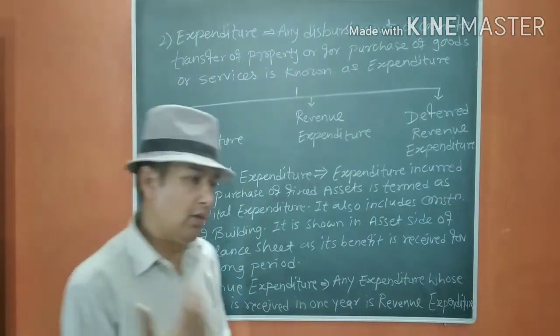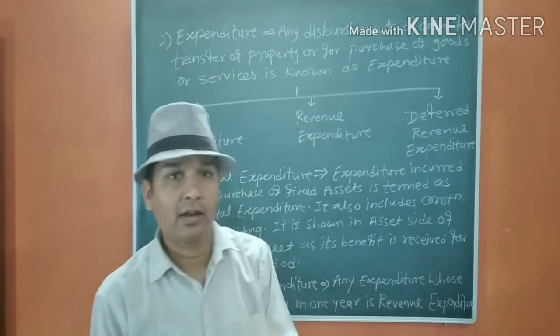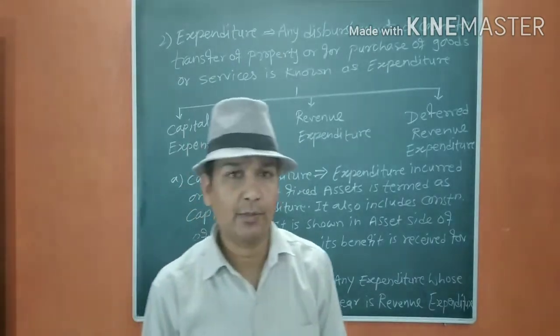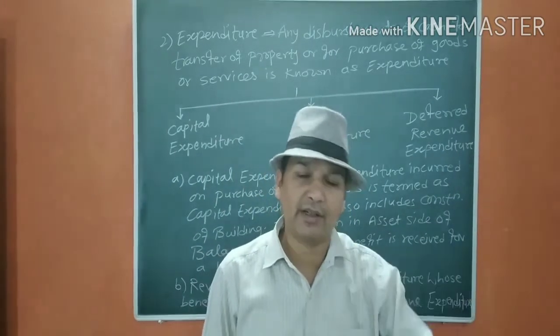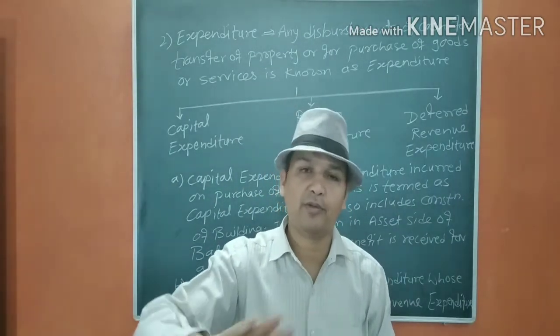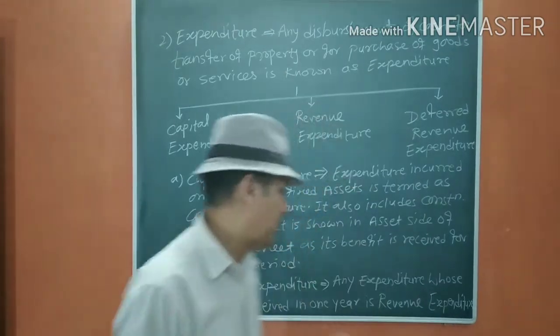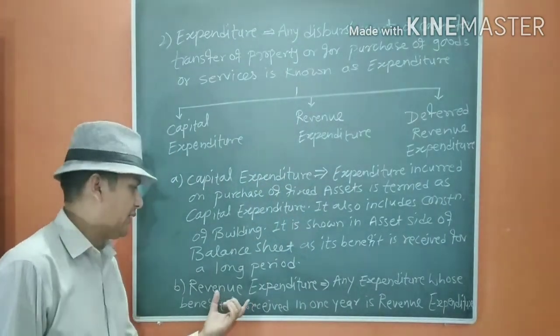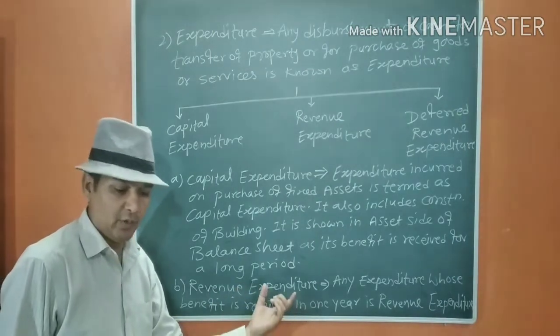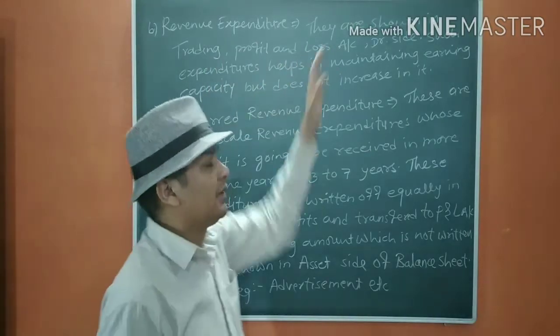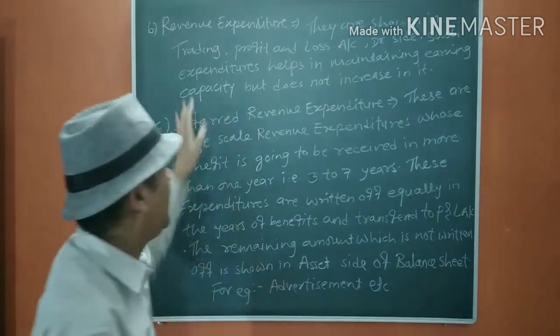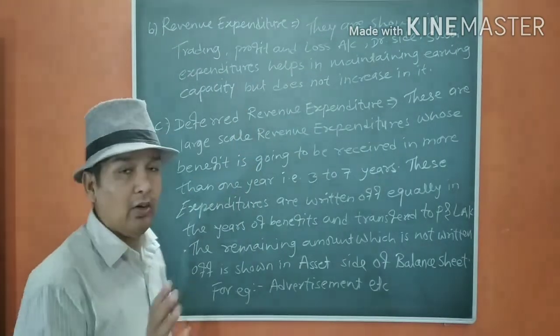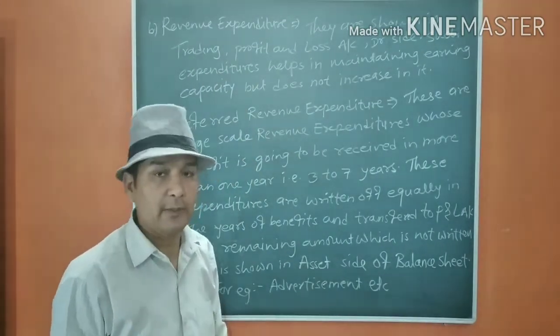As all the stock is not sellable, but that is repeating in nature. Previous year's stock will be counted in this year, and this year's closing stock will be counted in the next year. Okay, so cost of goods sold is a revenue expenditure. Okay, revenue expenditure. They are generally shown in trading and profit and loss account on the debit side, because we